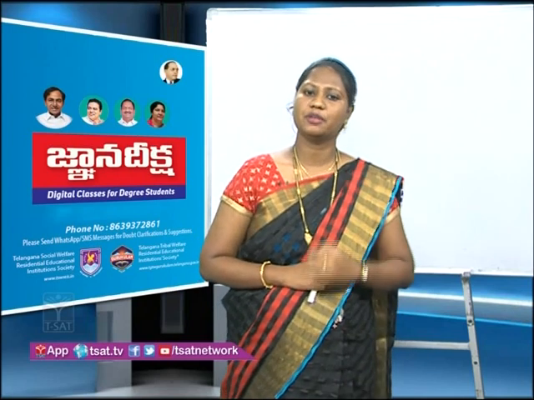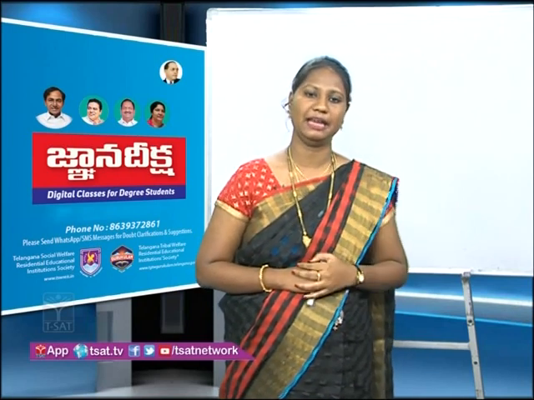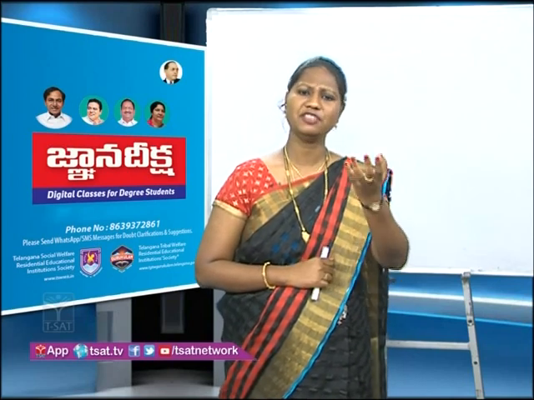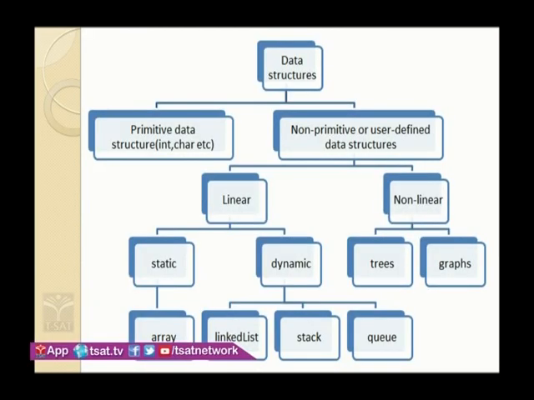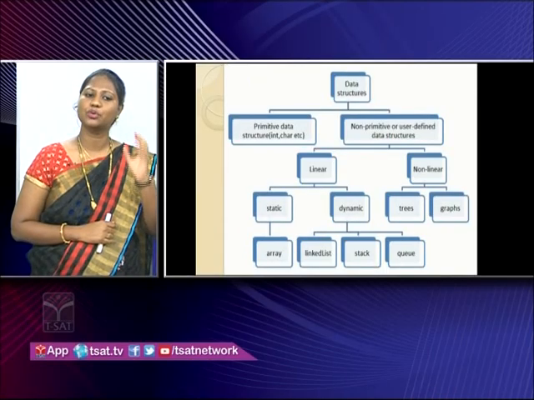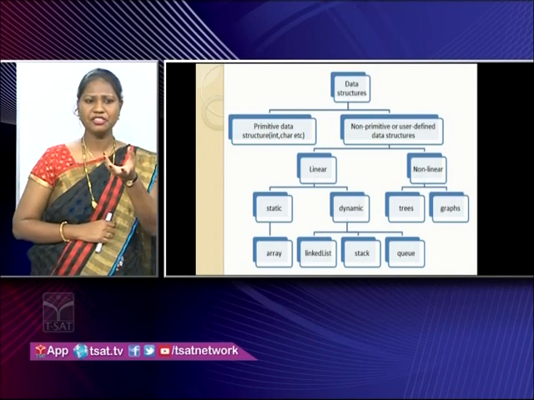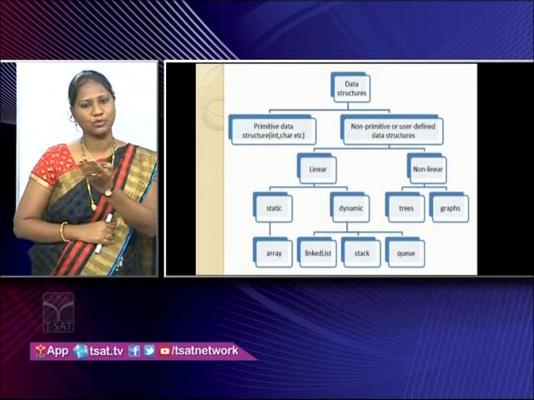Now this non-primitive is again classified into linear and non-linear. Today our topic is linear data structures. We have a static and a dynamic part. Now what is static and what is dynamic? Usually static is the fixed part. What is fixed and what is varying here? The varying part is the size of the data elements. In the static, whatever data elements we take will be fixed. And dynamic, this is very important, means the size will be varying.